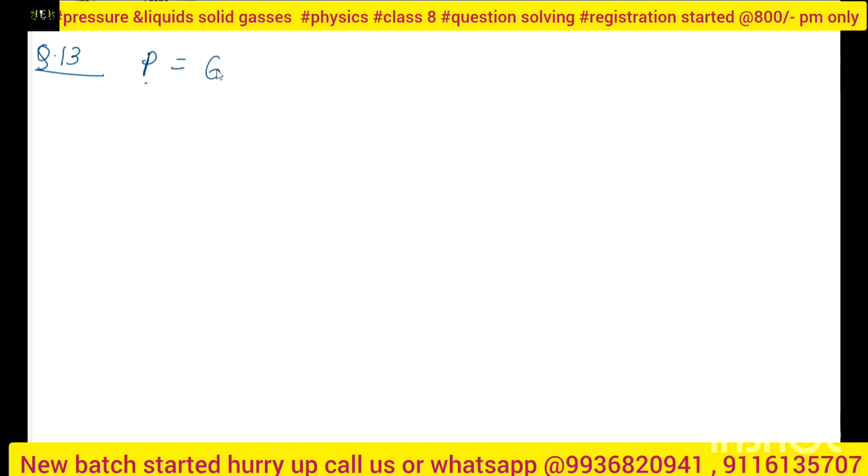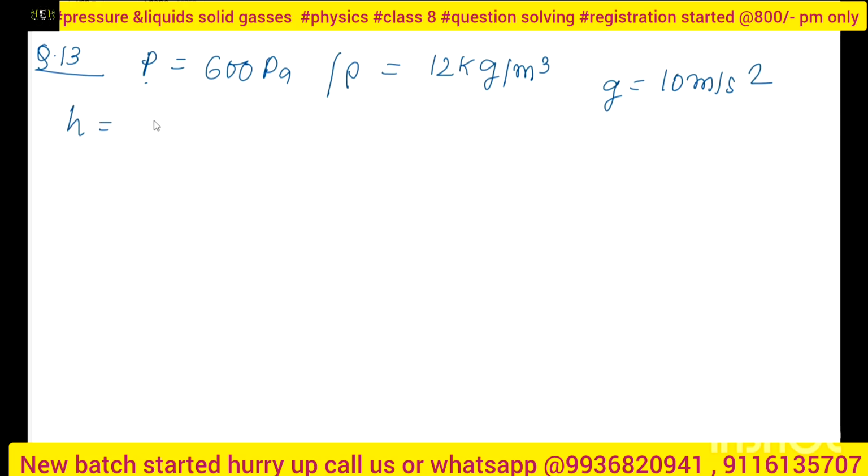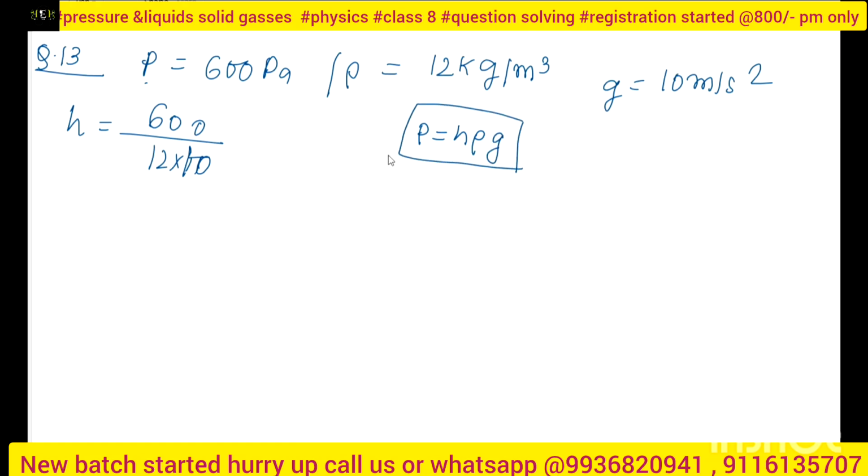P is equal to 600 Pascal. We have given rho, the density, 12 kg per meter cube, and g, the acceleration due to gravity, 10 meter per second square. H is the height, and height will be 600 divided by 12 into 10. Why 12 into 10? Because pressure is equal to h rho g. The pressure formula is h rho g, so every quantity is given, and we can find it easily.